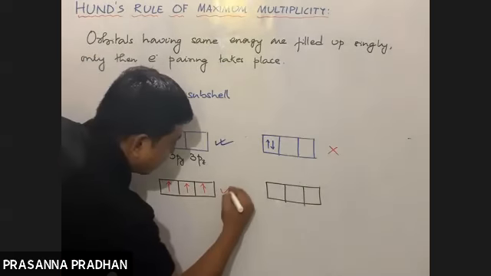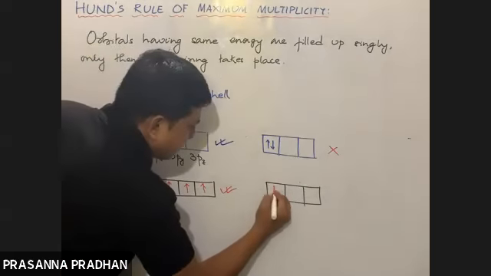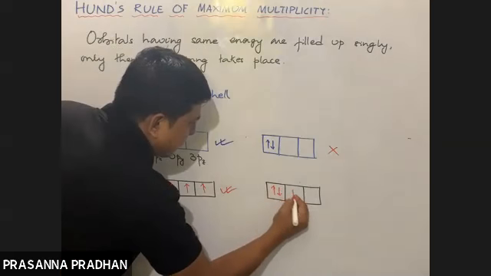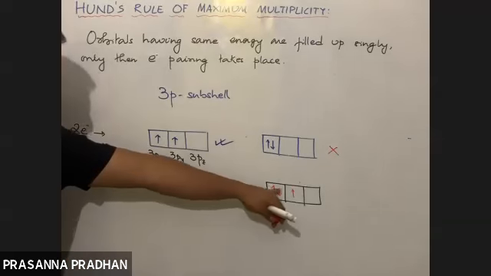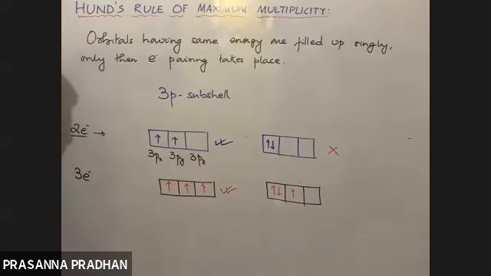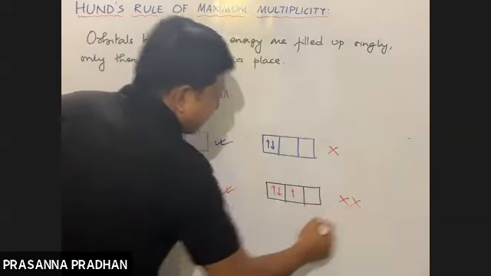So this is correct. But if I write in this way, दो यहाँ पर, एक यहाँ पर, no. According to this principle, the electrons will first occupy the orbital singly. Then only pairing will occur. Already without occupying the orbital singly, pairing has taken place. So this is incorrect.